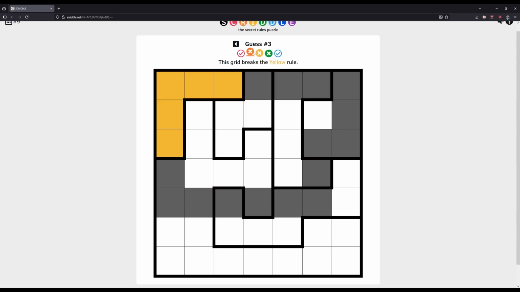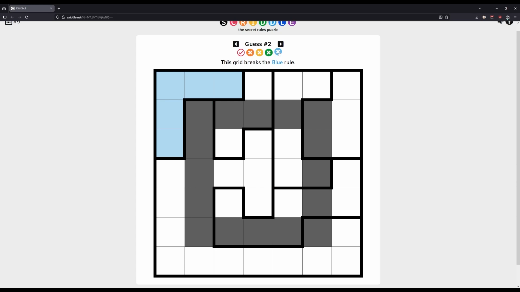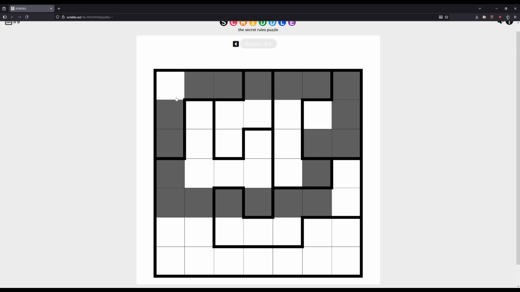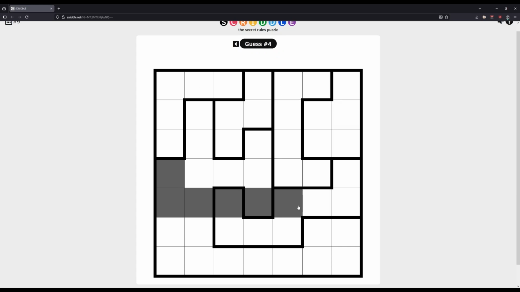It feels like the orange rule says that each one of these shapes needs to have 4 colored squares in, at least, or maybe exactly. We actually respect the blue rule here, which is interesting, but this one broke it. This one didn't have any in, that's probably why. Okay, so here's what I'm thinking at the moment. And this actually goes back to something I said earlier. Each one of these thick outline shapes needs to have at least 4 shaded squares in.